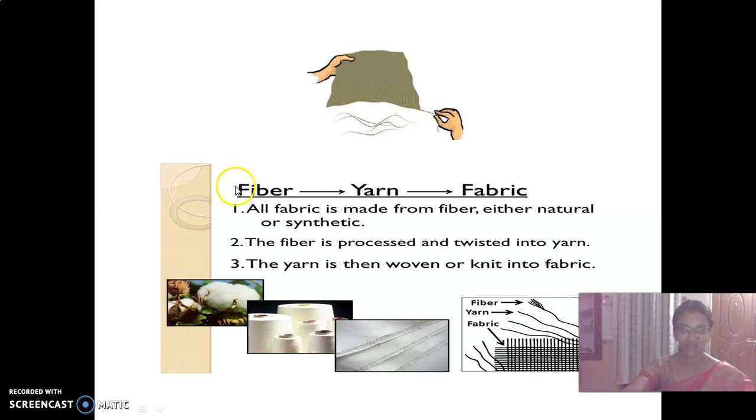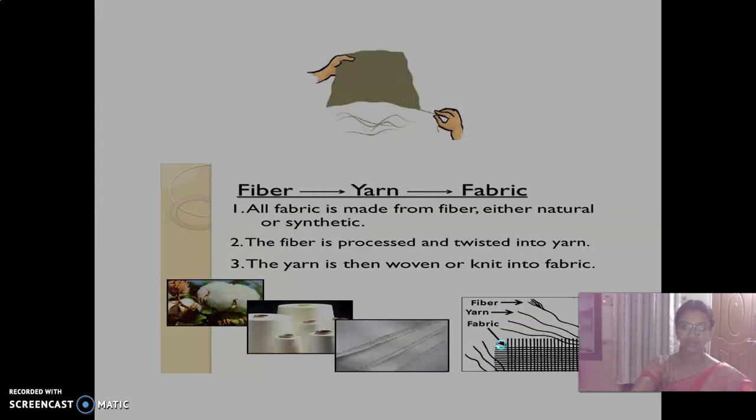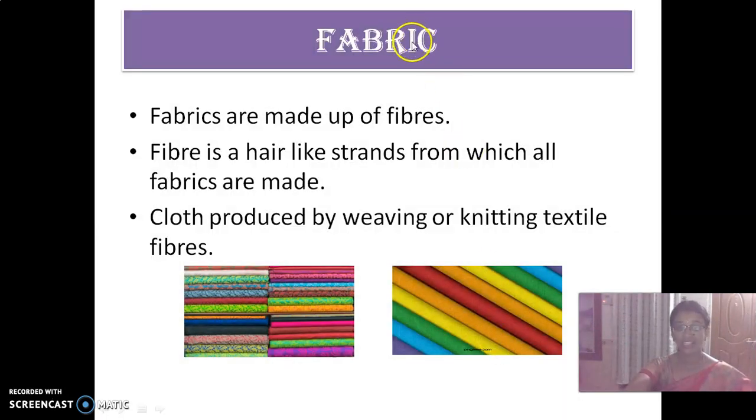Okay children, look at here. What is this? From the plant. I said it can be a natural source or an artificial source. Look at here. What is this? Cotton. Cotton is a natural source of fiber. From this cotton we get fiber, and from this what do we get? Yarn and then fabric. Look at this diagram also. Fibers are combined to form yarn, and yarn is combined to form fabric. Clear children?